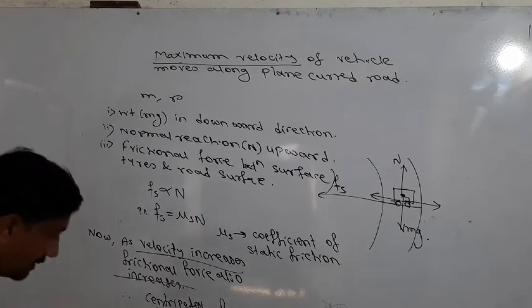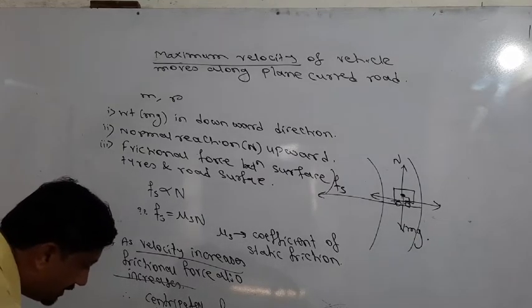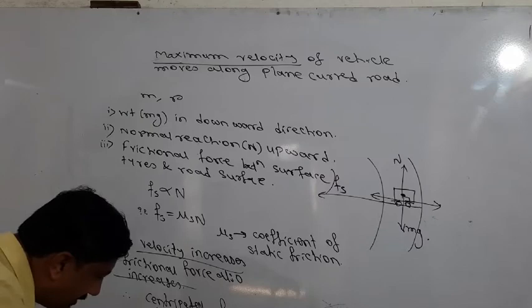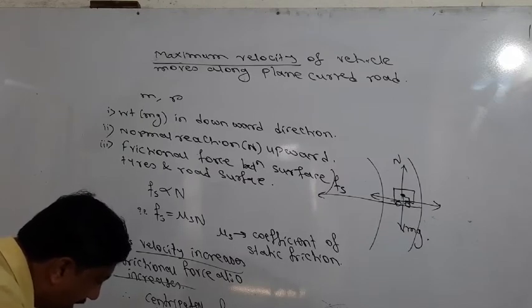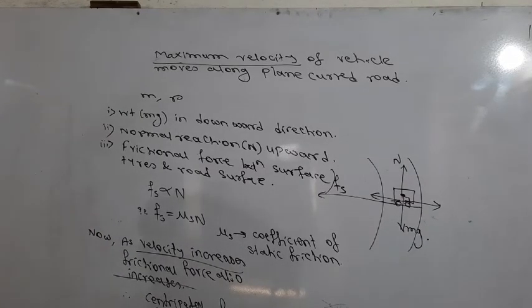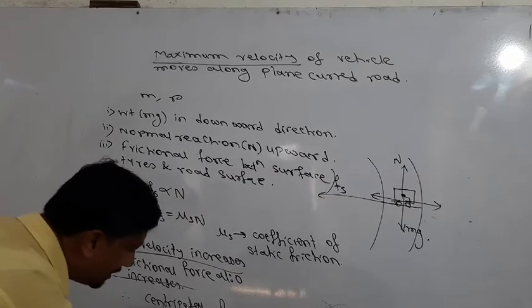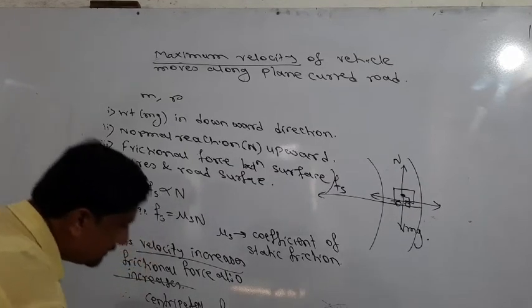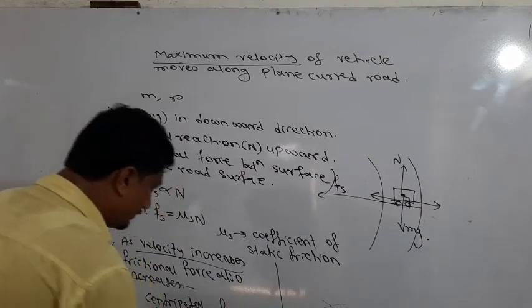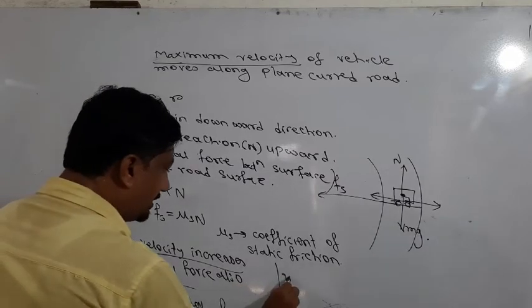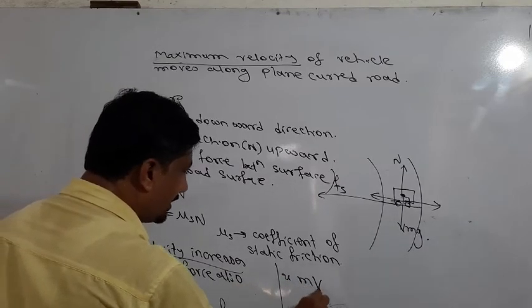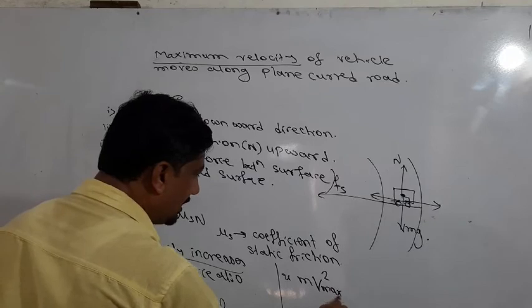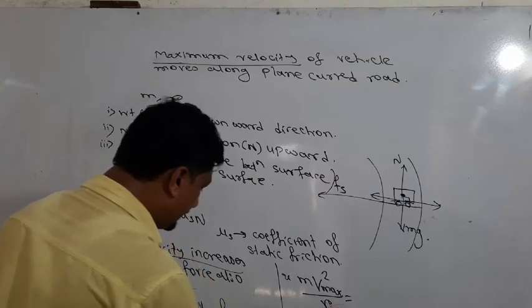Put in the values and simplify. m v square max upon r, and the formula for frictional force is mu s N, where N is the normal reaction.